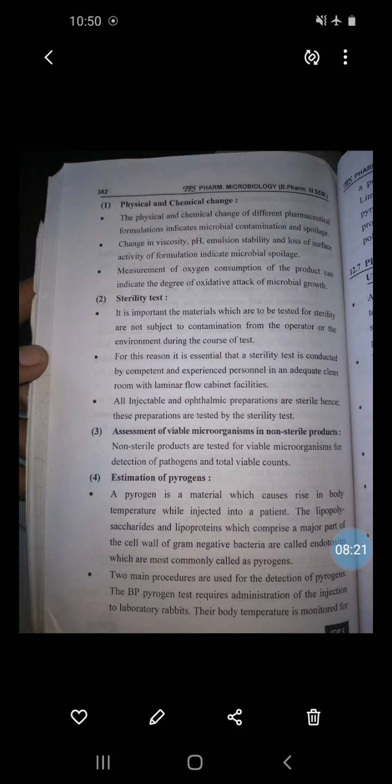Next point, the preservation of pharmaceutical products by the use of antimicrobial agents.